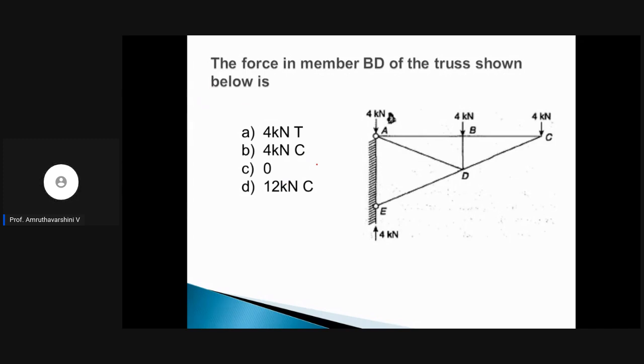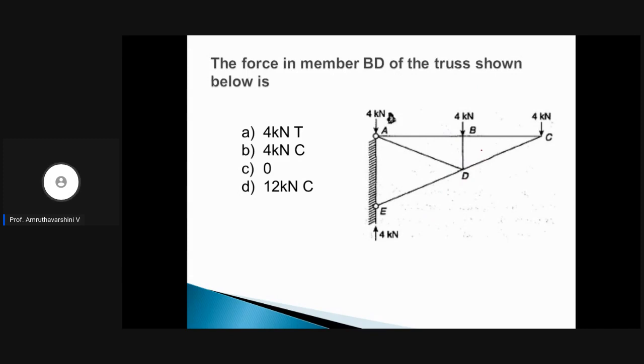What kind of truss is it? It is a cantilever truss, right? One end is fixed and the other end is free. Yes. Now you can make use of two different methods to get the force in member BD. Where is member BD? Member BD is here, right?